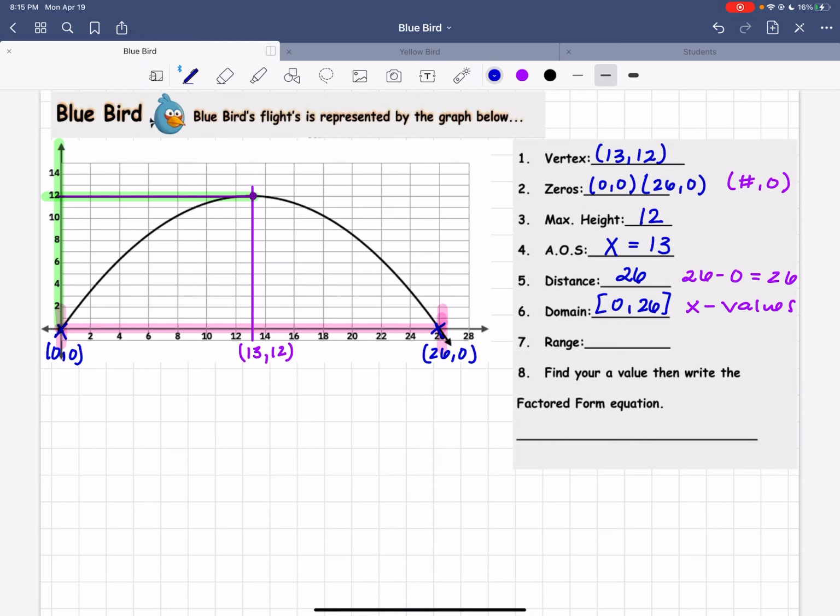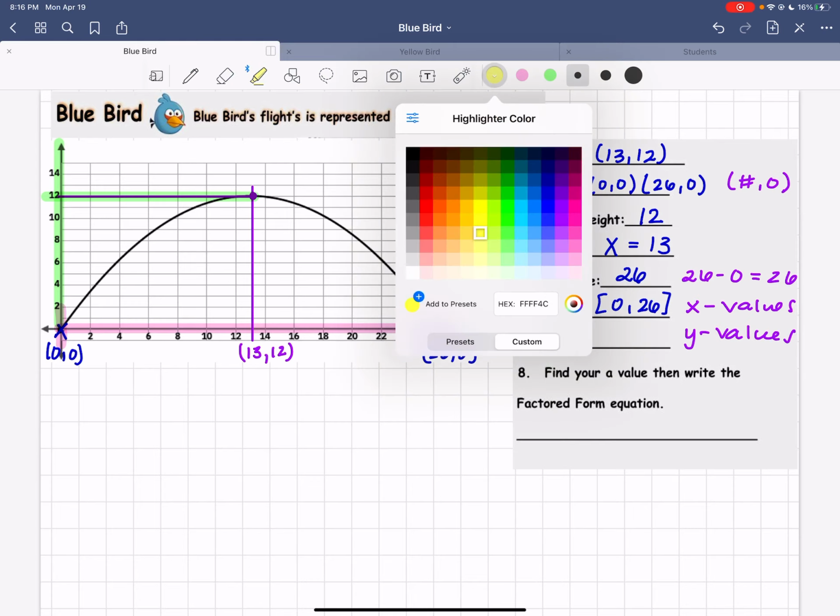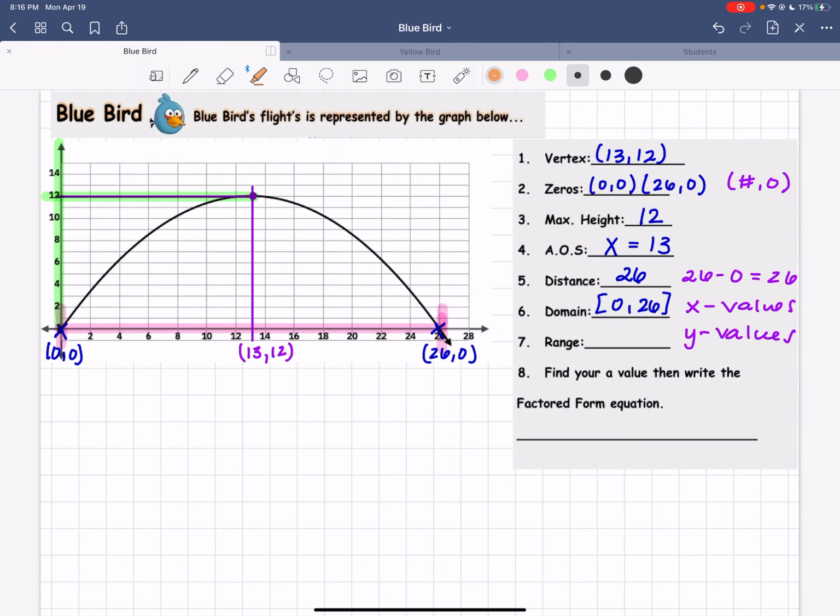Range. Remember that range is all possible y values. So using a different highlighter, let's do orange.